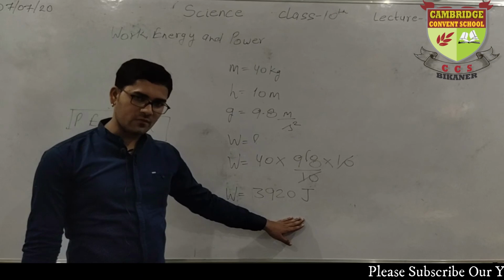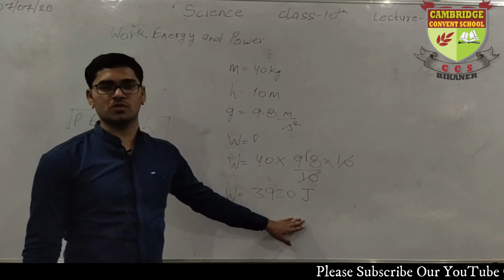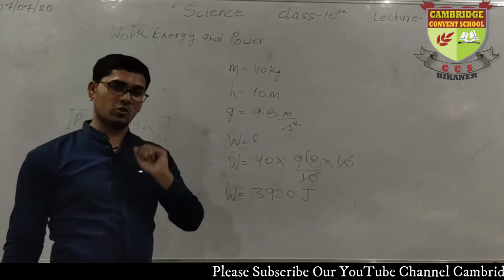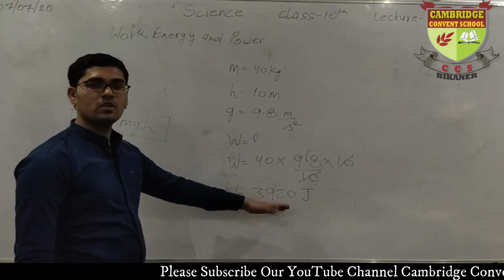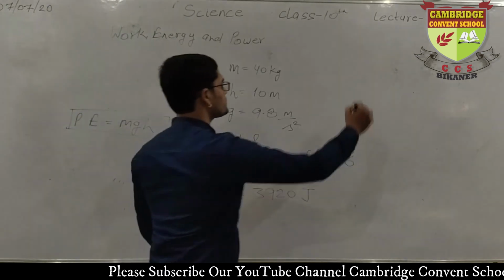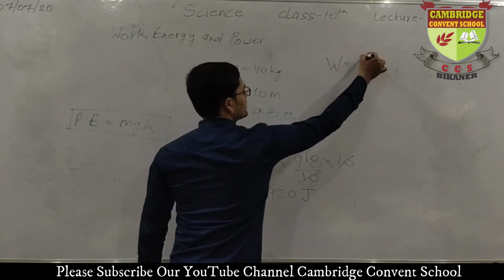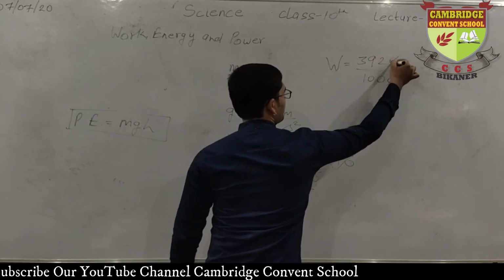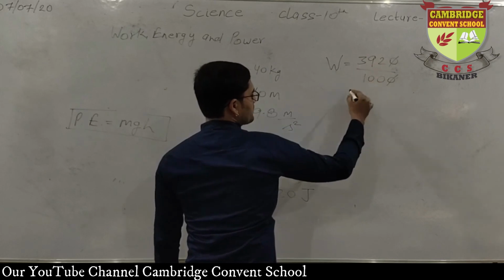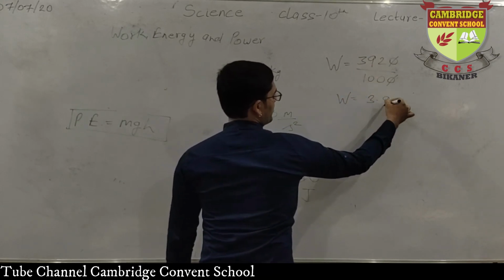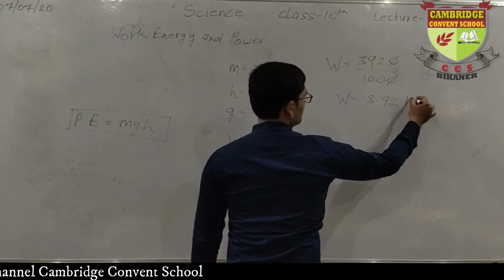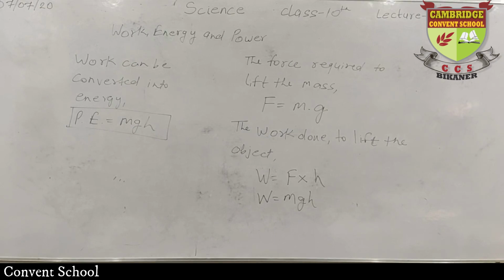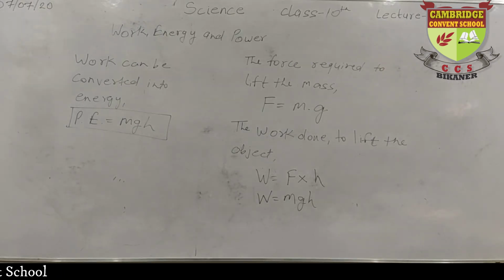Either you can write this in this format or you can also convert this into kilojoules. We know that there are 1000 joules in 1 kilojoule. So to convert this joule into kilojoule, we have to divide by 1000. You can also write 3920 upon 1000. Two zeros are there, so place the point after 2 digits. 3.92 kilojoule. This is also correct. I hope it is clear to you. Okay. So now